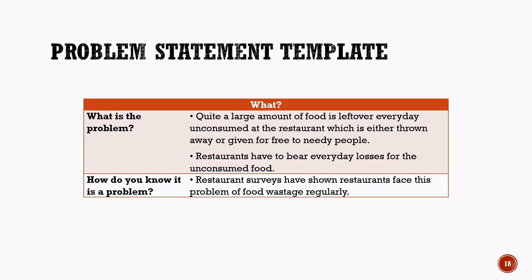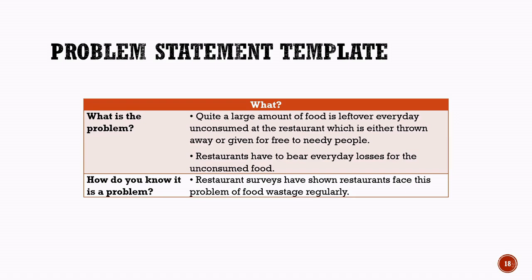Because of this wastage, restaurants suffer financial losses on a daily basis. Preparing extra food requires money, ingredients, time, and effort, so unused food directly affects restaurant profits. We also need to understand how we know this is a real problem. Restaurant surveys and reports have shown that many restaurants regularly face the issue of food wastage. This proves that the problem exists on a large scale and requires attention.